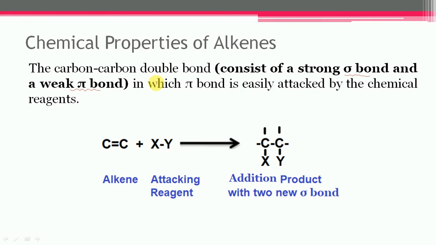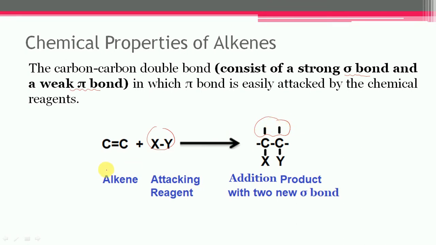In this case, the pi bond breaks easily when it is attacked by a chemical reagent, and two new strong bonds get formed on account of one pi bond.